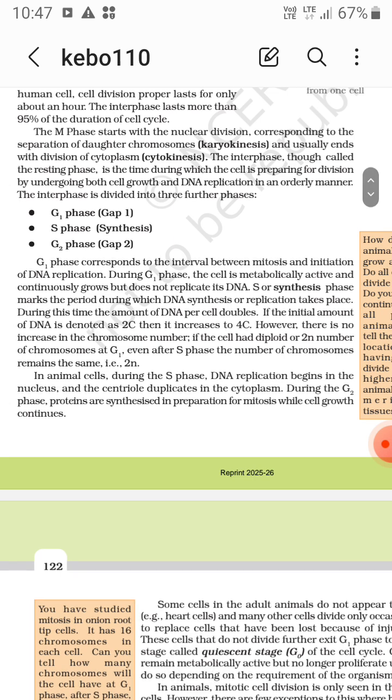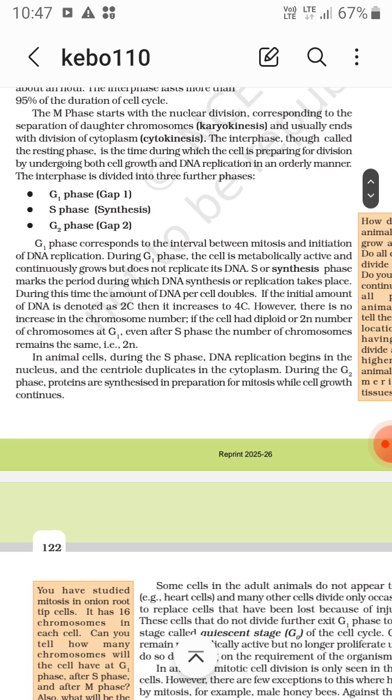If the cell had diploid, or 2n, number of chromosomes at G1, even after S phase the number of chromosomes remains the same, that is 2n. The chromosome has the DNA over it, and DNA gets replicated, not the chromosome. Chromosomes are still attached at the centromere.